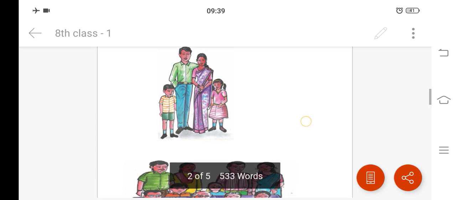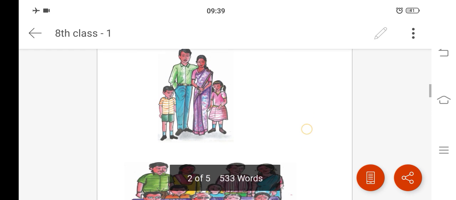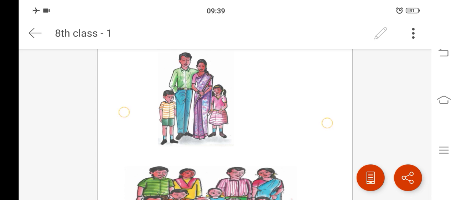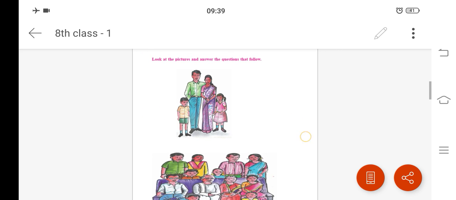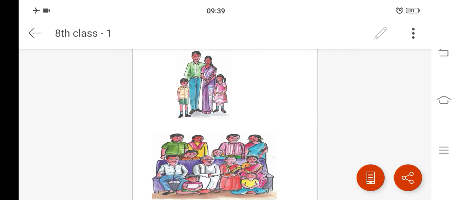What do you observe in this picture? Yes, we observe two different types of families. The first one is we see father, mother and their two children.